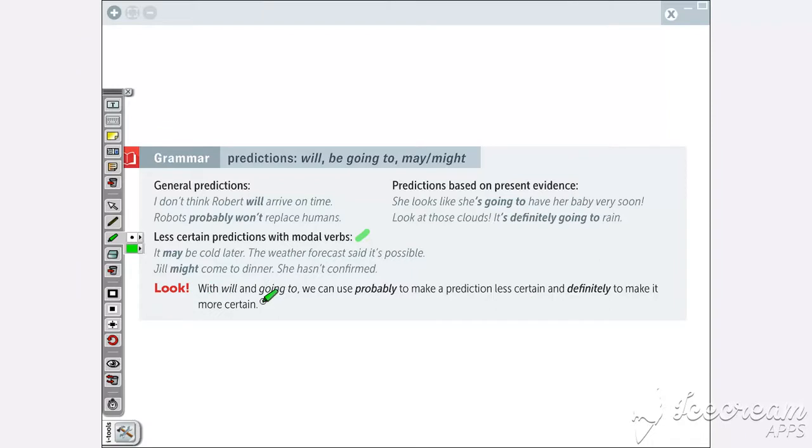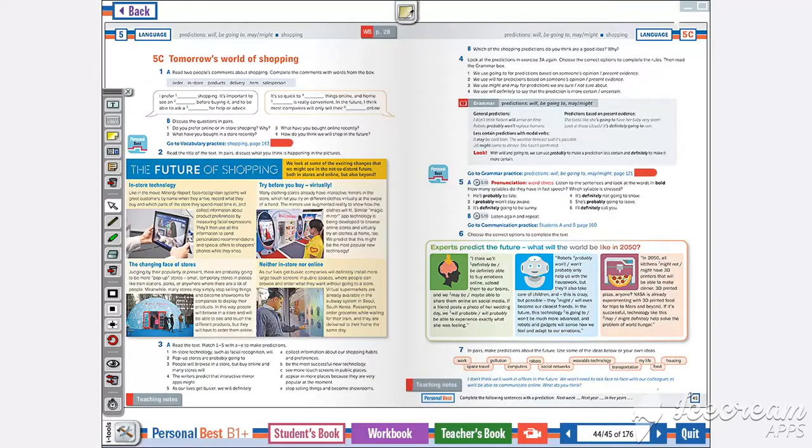Don't forget, look, this one. With will and going to, we can use probably to make predictions. With these auxiliaries, we can use it as predictions. We can use finally and probably. Now, if you're ready, let's go.